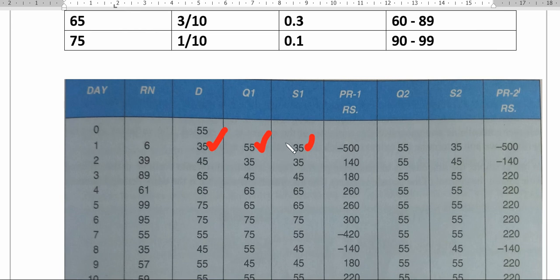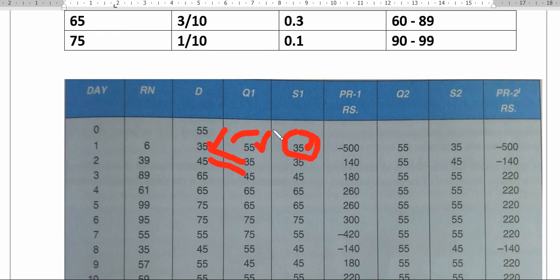Next day, when the demand is 45, but he ordered 35 as per previous experience. So now sale was less because his available item is only 35. Then again next day he ordered only 45 because customers demanded 45. But demand was 65, but he could only sell 45. That means you have to take the least of this. So based on this we have calculated here. This is the quantity ordered and this is the quantity sold.